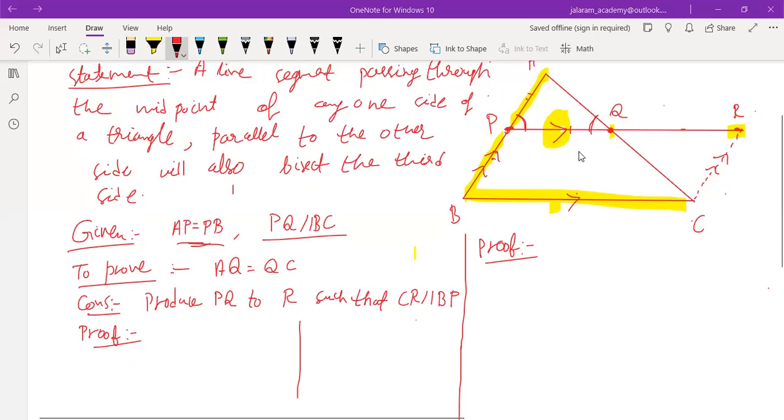So in quadrilateral PBCR, look at this. It is given that PQ is parallel to BC. It means PR, which is obtained by producing PQ, will also be parallel to BC. And BP is parallel to CR. It means what? If PR is parallel to BC and BP is parallel to CR, what does it conclude? Does it not mean that PBCR is a parallelogram?